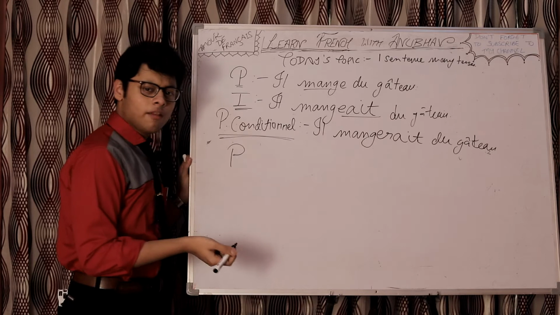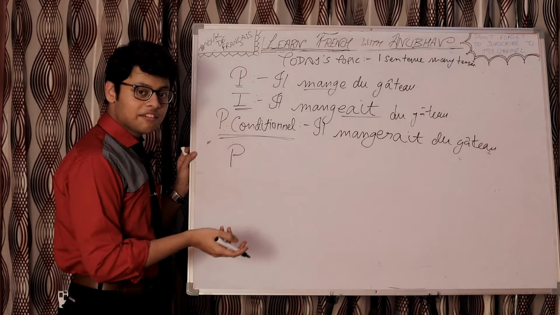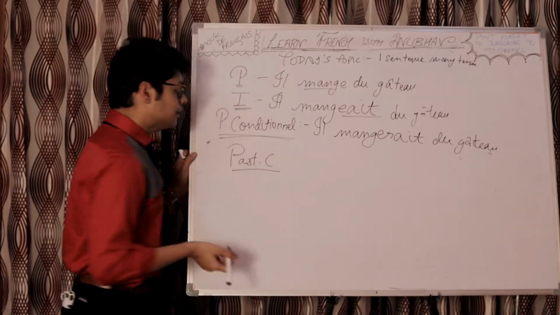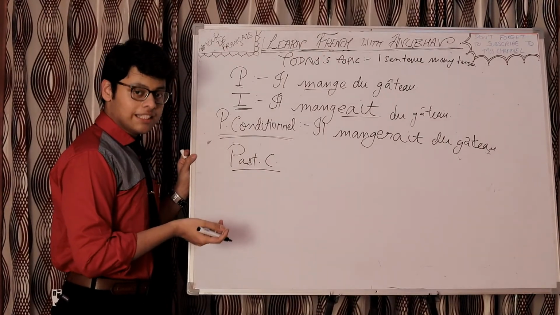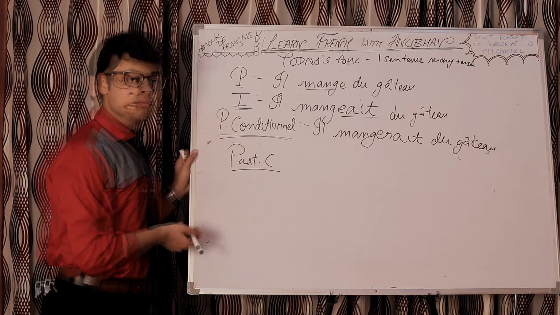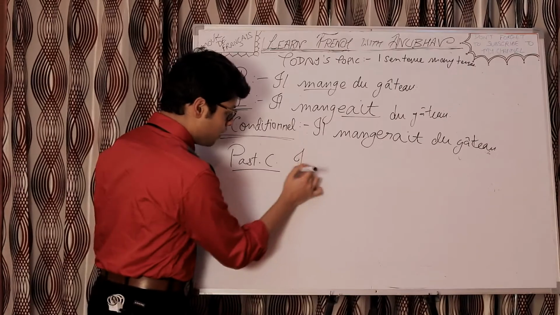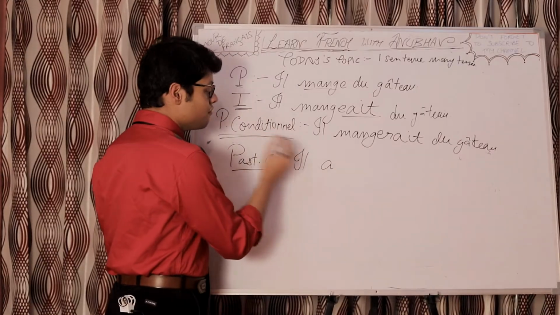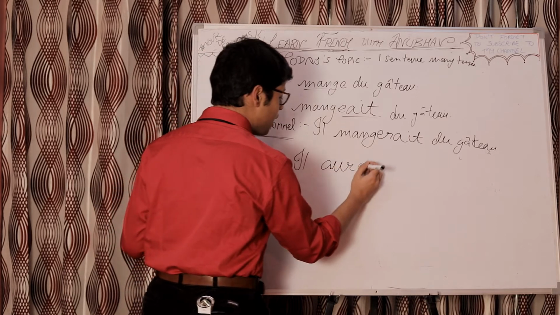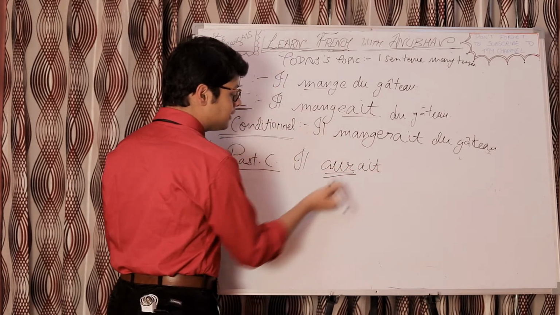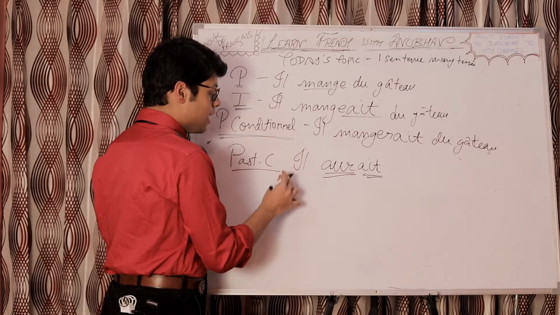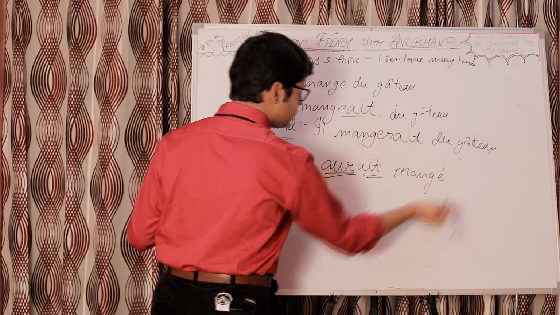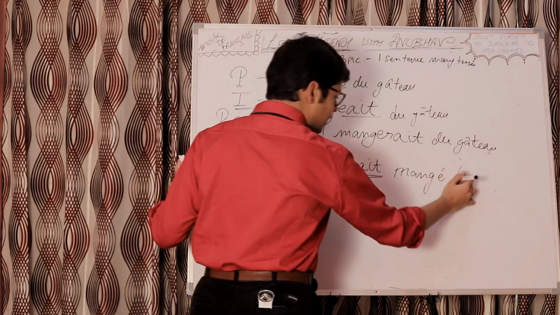Next one, again one PC, but we have already had two PCs, right? So now we will have past C. Past C is the abbreviation which I use for past conditional. So, past conditional, what do we do? We write the subject, then we do the present conditional form of the auxiliary verb, which is avoir, so it will be aurait, the futur simple stem and imparfait endings. Il aurait, and then we write the past participle mangé. And then the rest of the sentence, which is du gâteau.